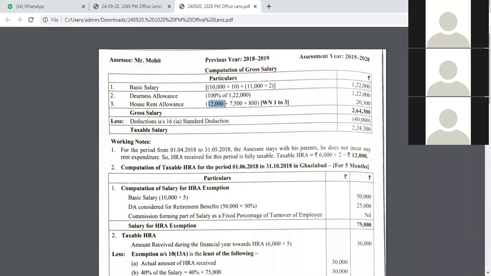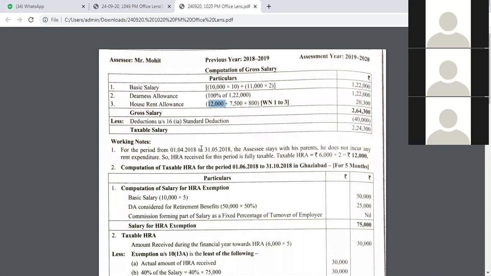From where did I get this 12,000 rupees? 7,500 we computed because he stayed in Ghaziabad. 800 we computed because he stayed in Delhi. But from where did this 12,000 come? Can anyone tell me, please? Yeah, Sufyan. Can you tell me from where this 12,000 rupees come from? Or can anyone tell me? Sir, in the question they have given 1,000 per month as an increment in the basic. That only we have to multiply.